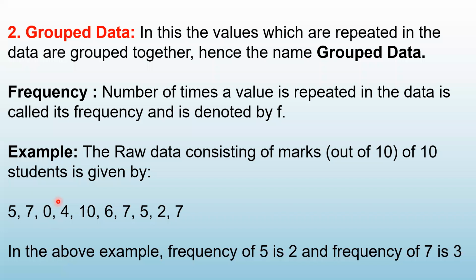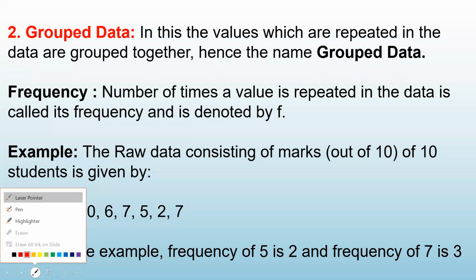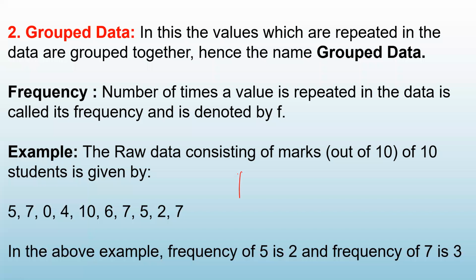Similarly, if I ask you what is the frequency of 4, you can see 4 is there only once. So the frequency of 4 is 1. What about the frequency of 1? Look at this data. 1 is not written anywhere. So that means 1 is not even written. So we say that the frequency of 1 is 0.